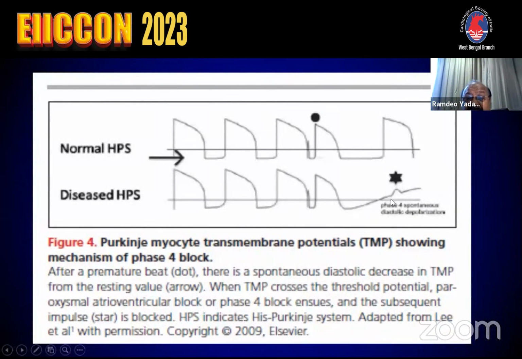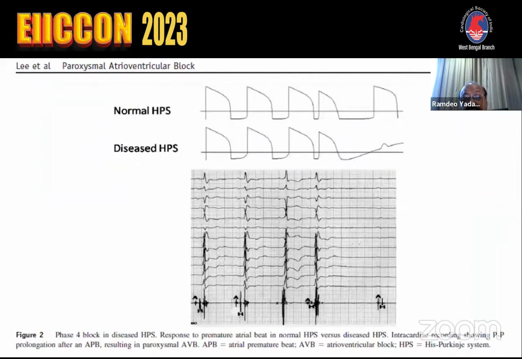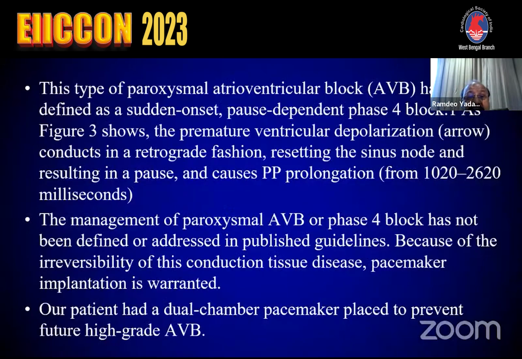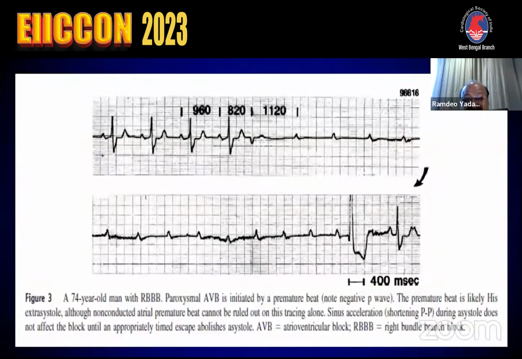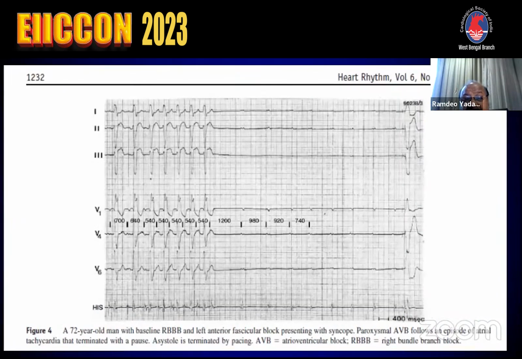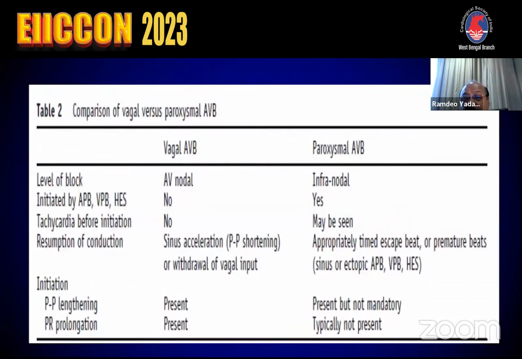And this is the mechanism. This is called phase 4 conduction block in the Purkinje fiber. So the same thing has been demonstrated. And this paroxysmal AV block, as I told you, requires a permanent pacemaker and is an absolute indication for a permanent pacemaker. So this is one of the patients having an atrial ectopic leading to ventricular asystole, and one ventricular ectopic led to recovery of the patient. This is a similar patient. I can show many of them.